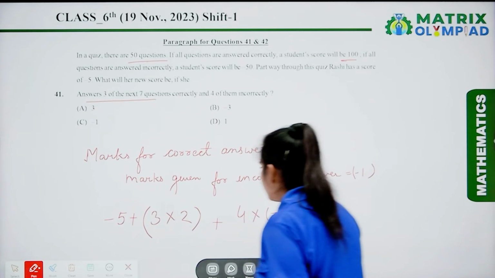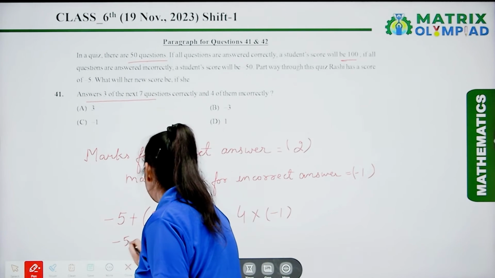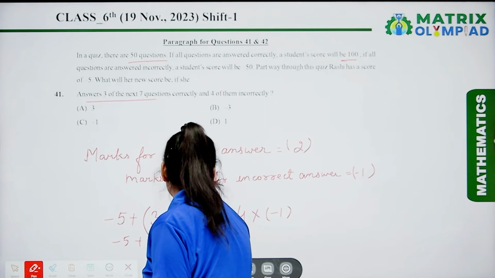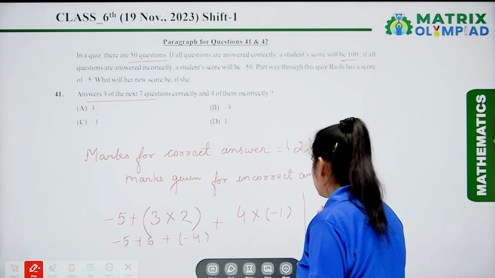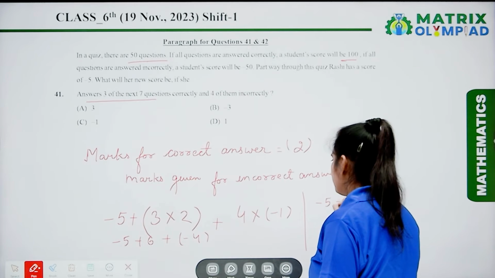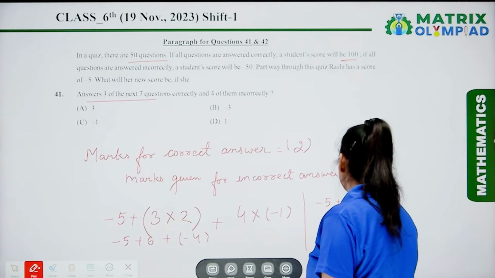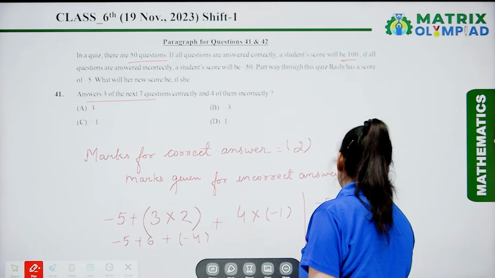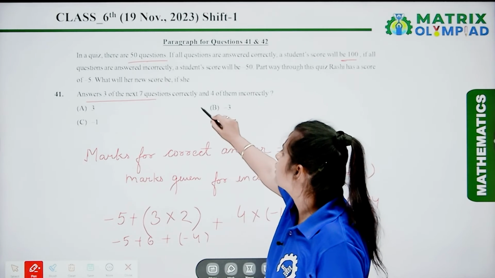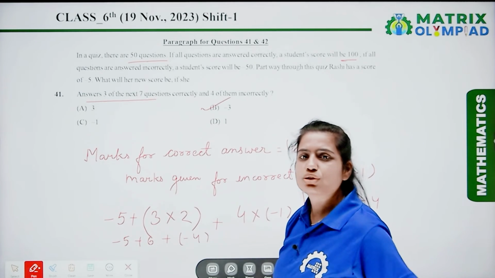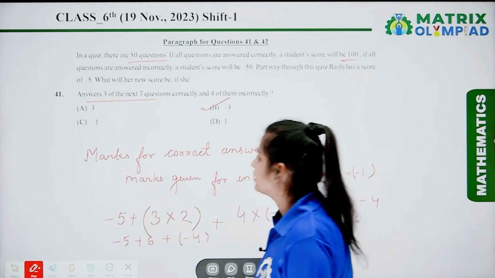So let's calculate it. It's minus 5 plus 6 plus minus 4. So the answer is minus 5 plus 6 minus 4, minus 9 plus 6, that is equal to minus 3. So the new score is minus 3, that is option B. So here option B is the correct answer.